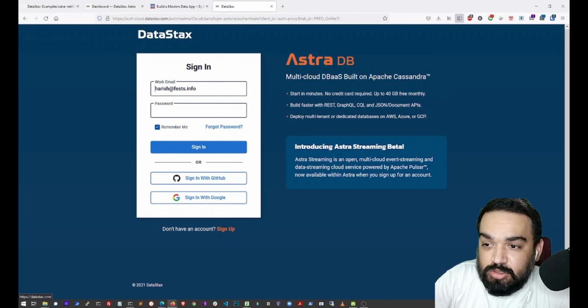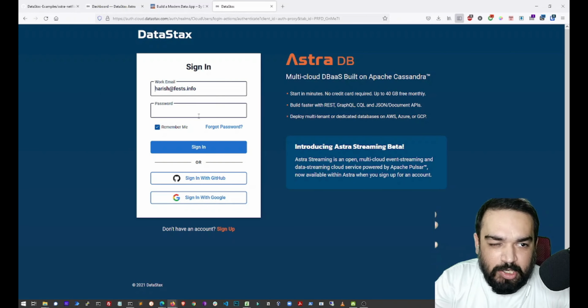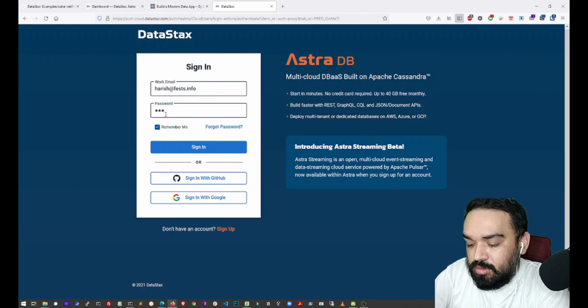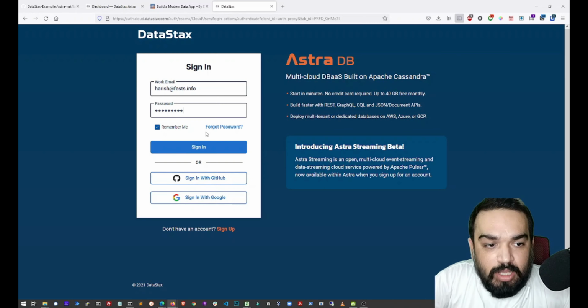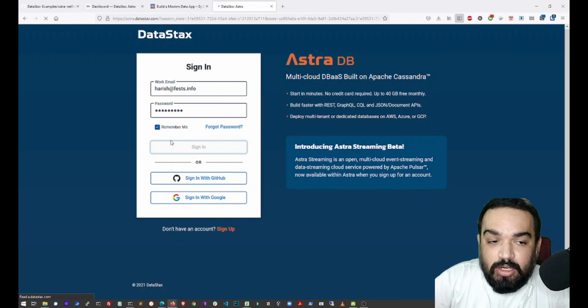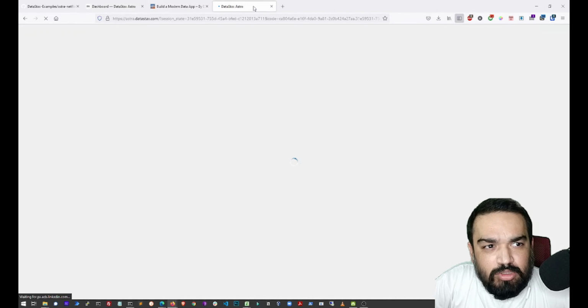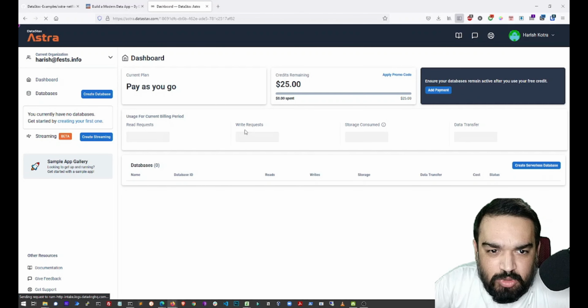And the other thing that you also need is an account on Netlify. Netlify is a brilliant app that helps you go to production very quickly, especially if you're building something on JavaScript. And having an AstraDB account is also mandatory. And that's it. I don't think there is anything else needed. Once you log in into AstraDB, you should see a dashboard like this.